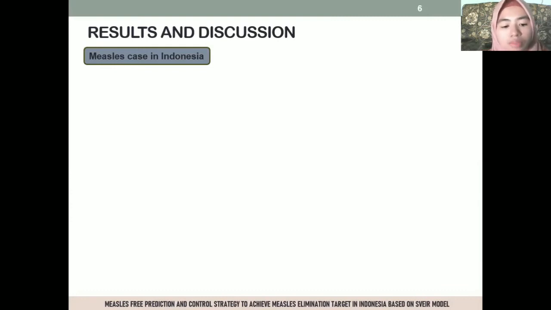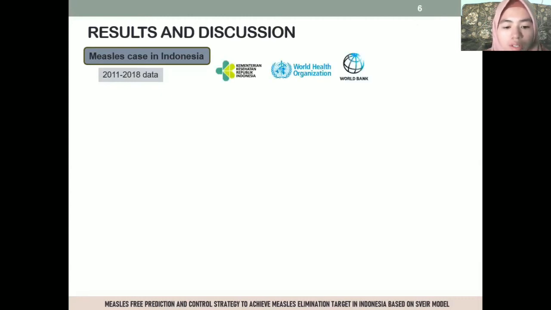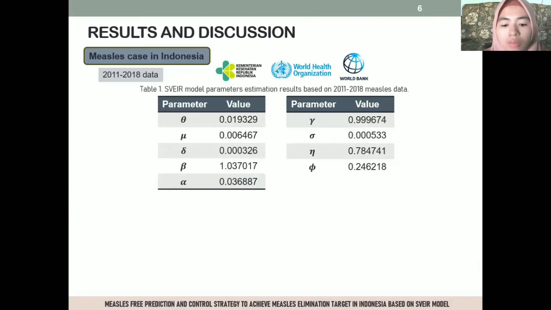SVEIR model parameter values were estimated based on measles data. The data used to estimate parameters are annual data from 2011 to 2018, searched from the Indonesian Ministry of Health's Data and Information Center, World Health Organization, and World Bank. The estimation results are shown in Table 1.